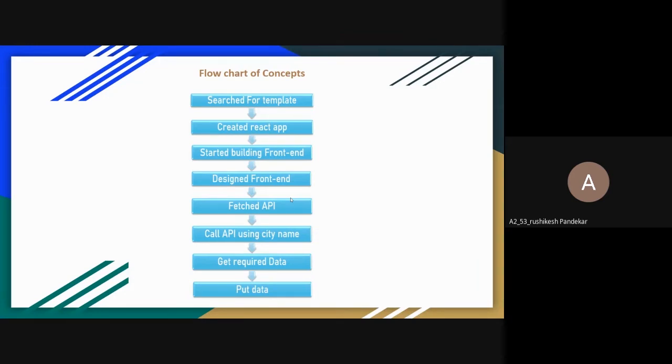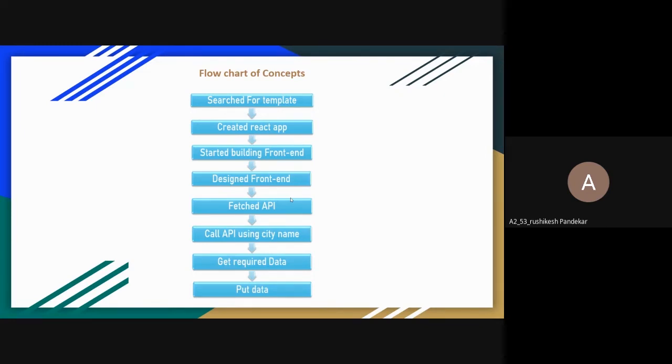So we chose the API which is called using the city name. After choosing the API, we fetched that API, and then we just have to call that API using the name of a city that the user has entered in the search box.